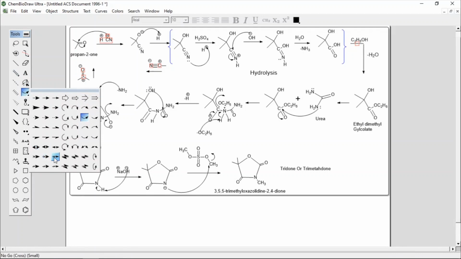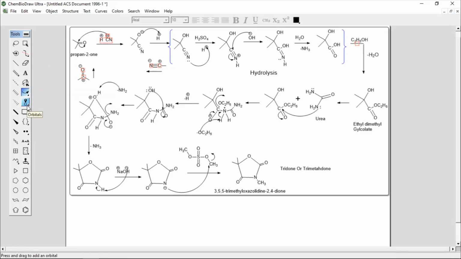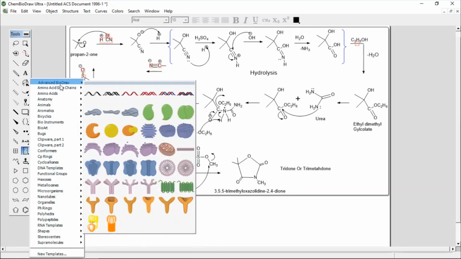Different arrows are there. You can use single-headed or double-headed arrows, reaction equilibrium. Then this is for orbitals, different sp, d, f orbitals. Then this is for solid and wedge lines in stereochemistry. This is for drawing the element. This is to add brackets. Then this is for symbols: positive, negative charge, cation, radical. This is if you want to add TLC. So these are the different tools we can add.